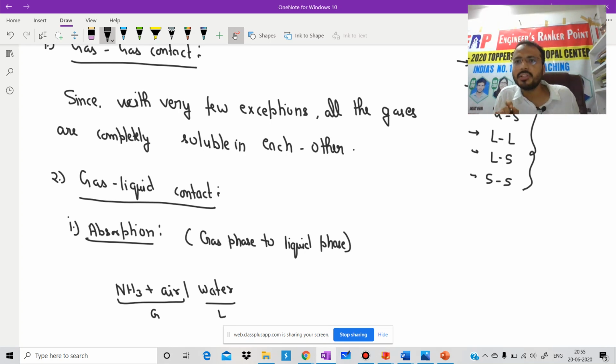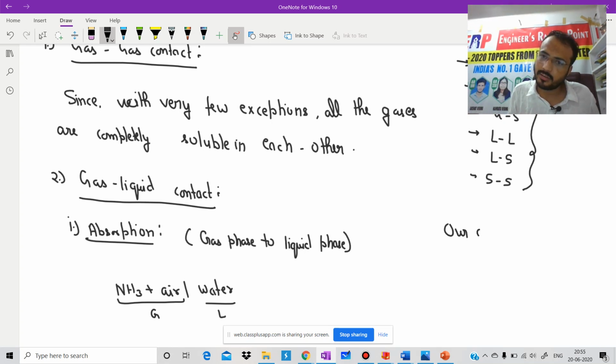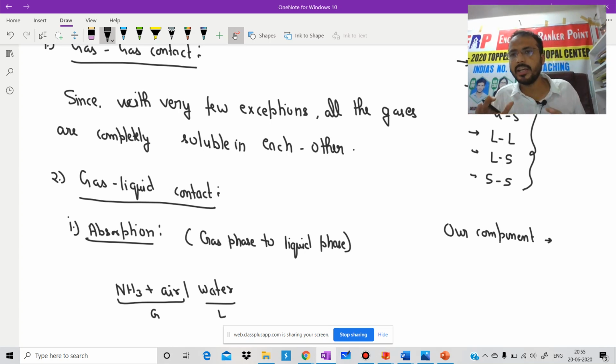Remember one more thing: in our complete mass transfer, I will consider our component, the one we need to separate. Like in politics we have leaders, here also we need to save and separate always our component, because we are very loyal. We will support only one at a time, not a hundred.